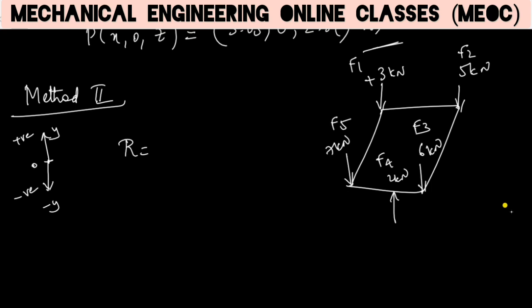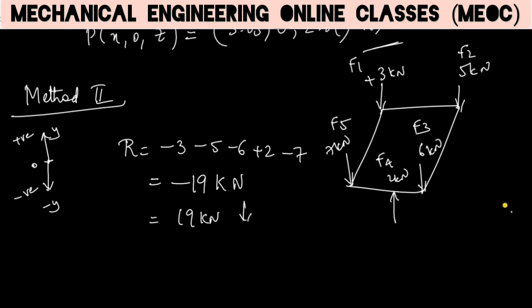F1 is acting downward, so it is minus 3. F2 is also downward, so it is minus 5. F3 is also downward, so minus 6. F4 is upward, so it is plus 2. F5 is downward, it is minus 7. So this will be minus 19 kilonewton, or 19 kilonewton vertically downward force. So this is the resultant. We have straight away found the resultant.